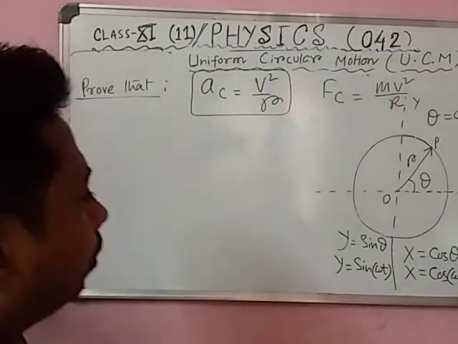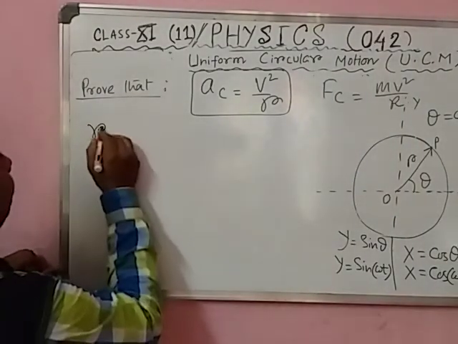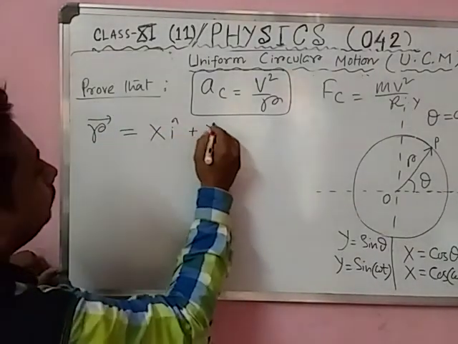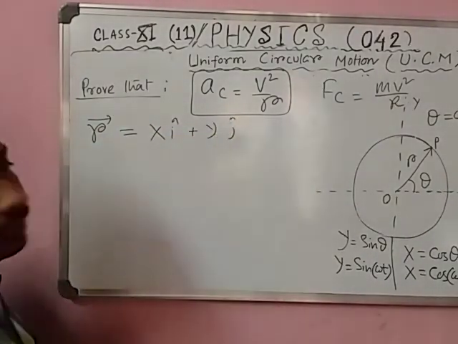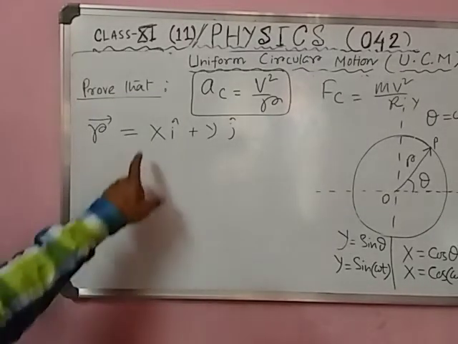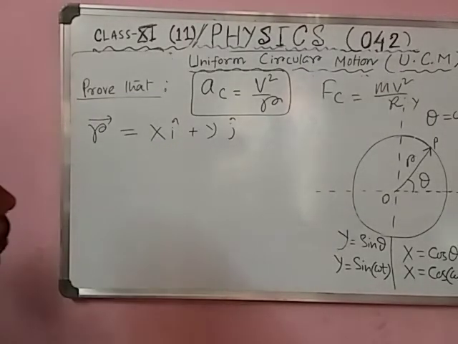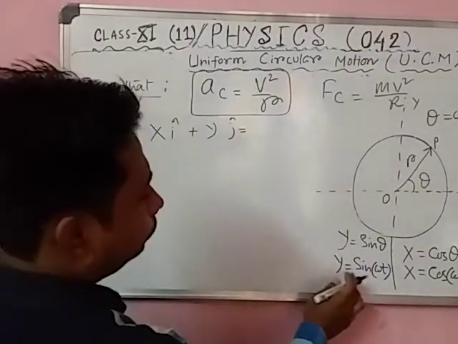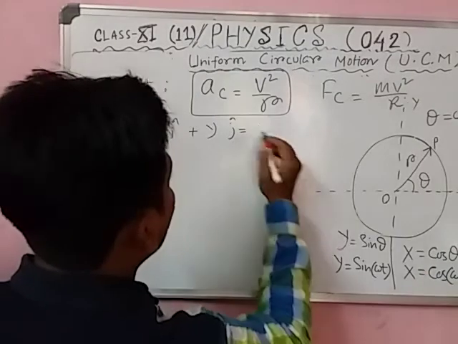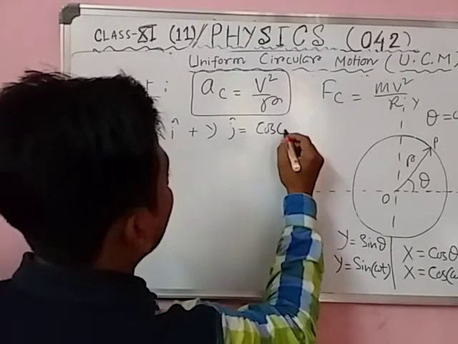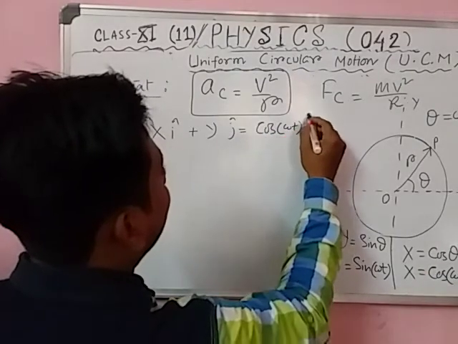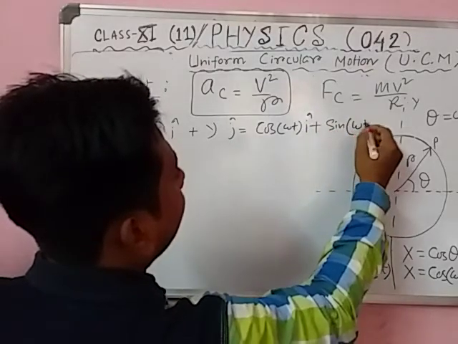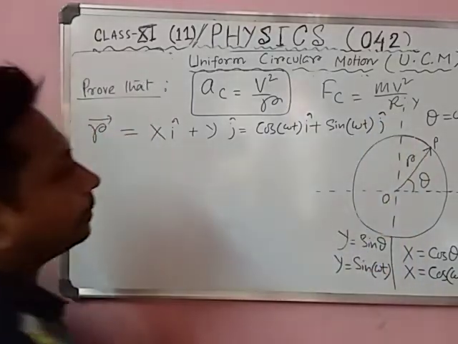Now we can write r in vector form as equal to xi plus yj. Put the value of sin omega t and cos omega t here. So x means cos omega t, so you can write cos of omega t into i plus sin of omega t into j.